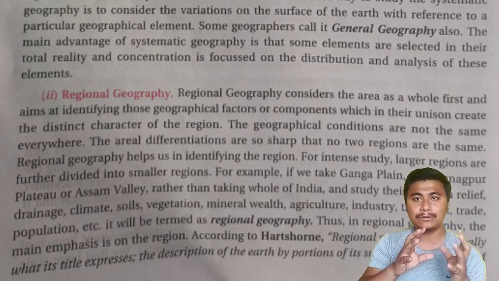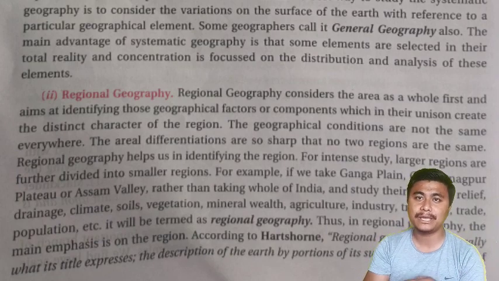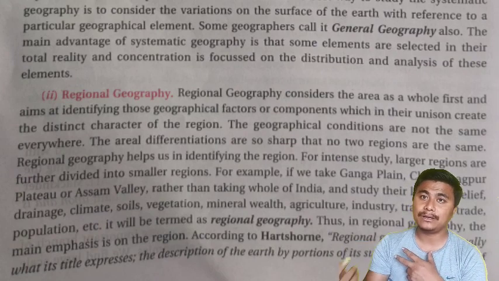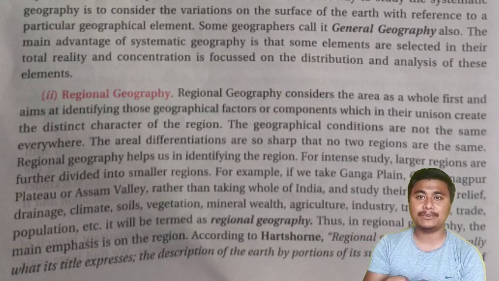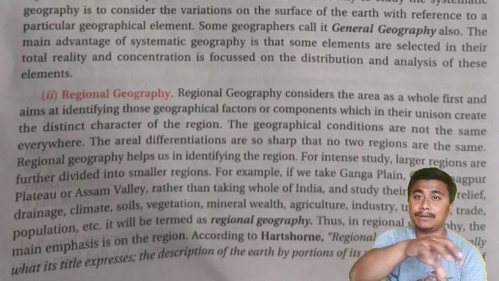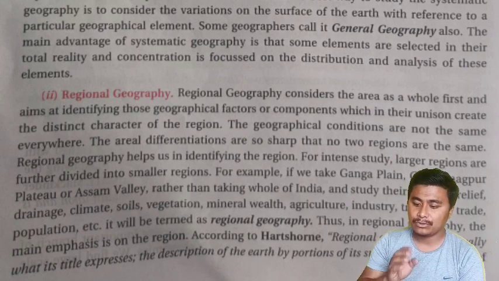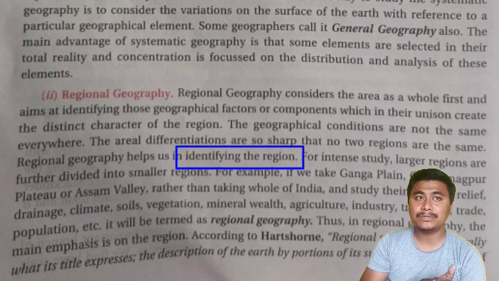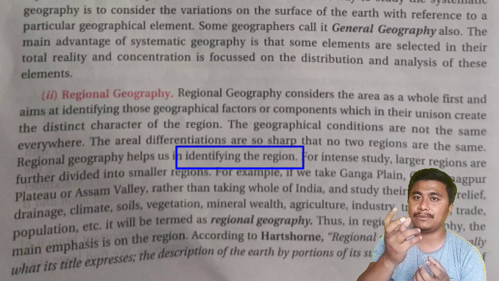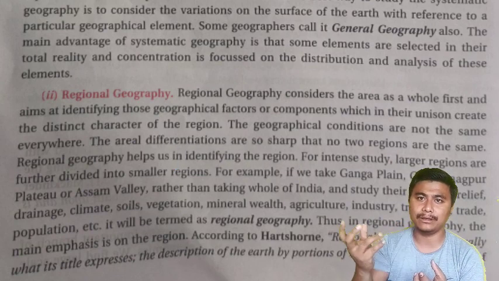So in systematic geography, the whole country or the whole world can be taken, but only one topic will be discussed. And in regional geography, one area will be taken into account, and every aspect and every component of that area will be studied. Regional geography gives us the identification of a particular region, because all regions are different from one another.